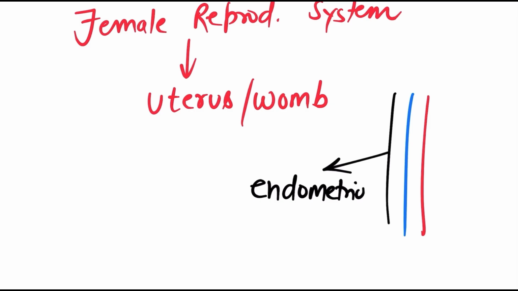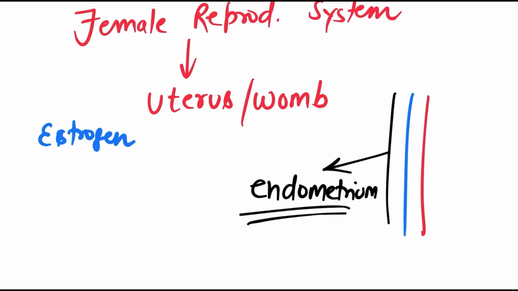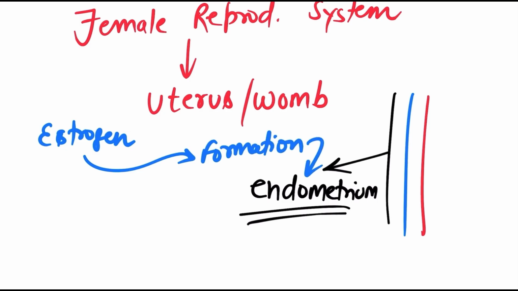And very important thing, estrogen hormone is responsible for the formation of this endometrium. So now you're going to ask me a question, why do we need to form the endometrium? That I'll answer in just a minute, right?